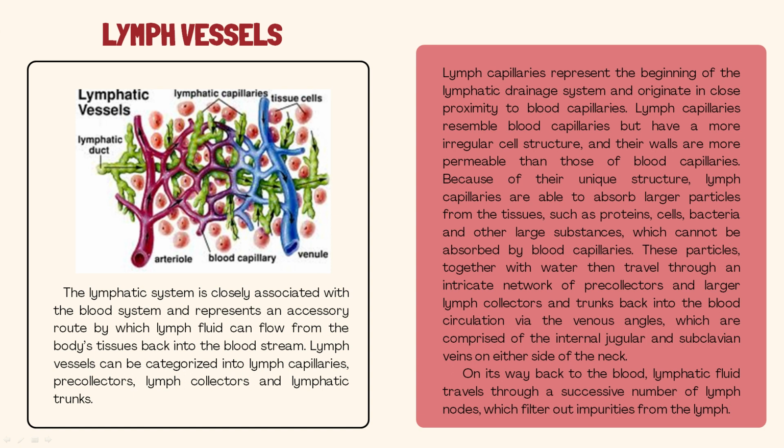Lymph vessels. The lymphatic system is closely associated with the blood system and represents an accessory route by which lymph fluid can flow from the body's tissues back into the bloodstream. Lymph vessels can be categorized into lymph capillaries, precollectors, lymph collectors, and lymphatic trunks.